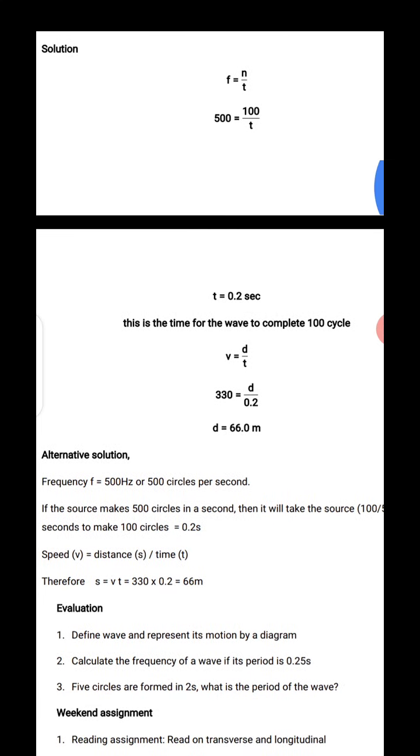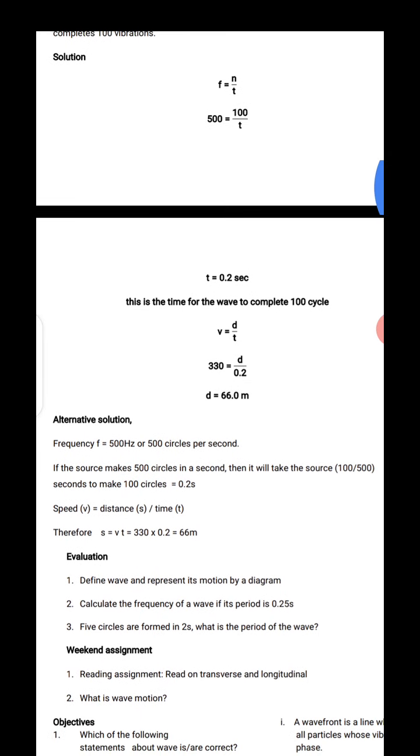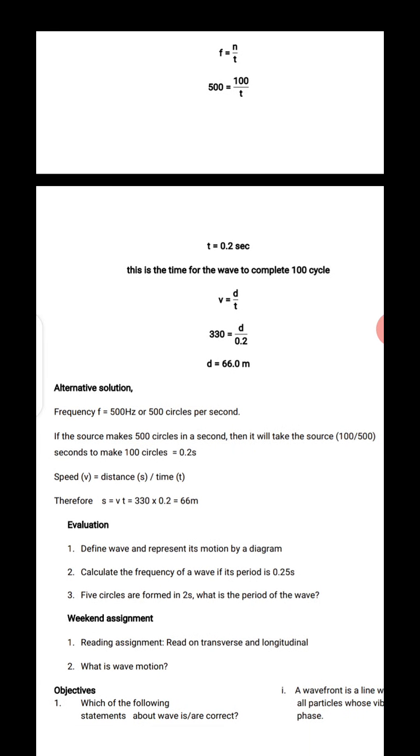We can also use an alternative method that I show you here. The frequency equals 500 Hz, or 500 cycles per second. So if the source makes 500 cycles per second, then it will make 100 cycles in 100 over 500 seconds. So we get the time there, and speed equals distance over time, so distance equals speed times time, which is 330 times 0.2, which is 66 meters.